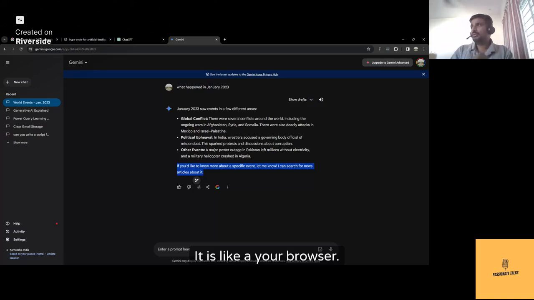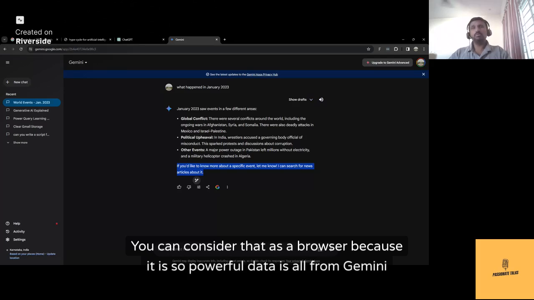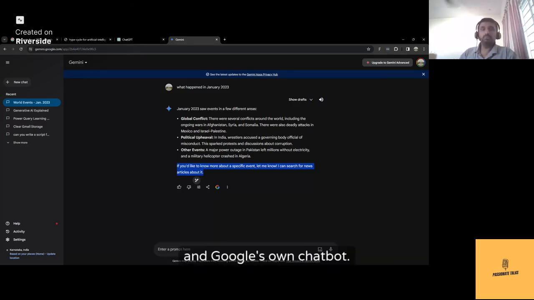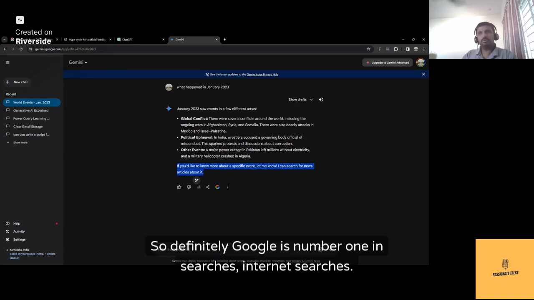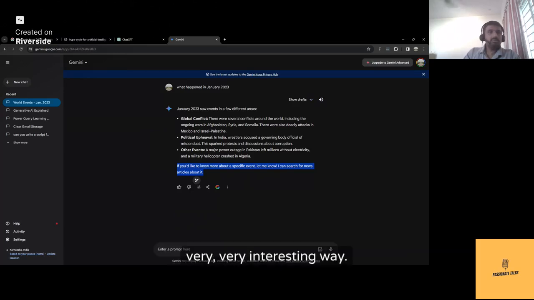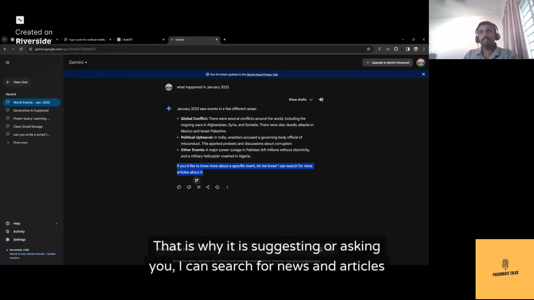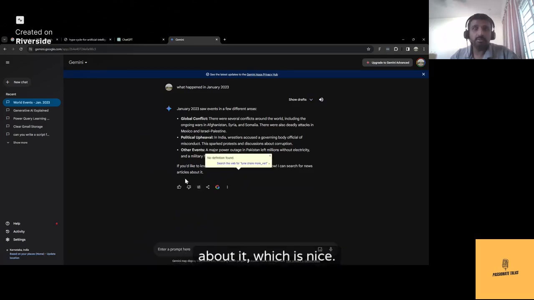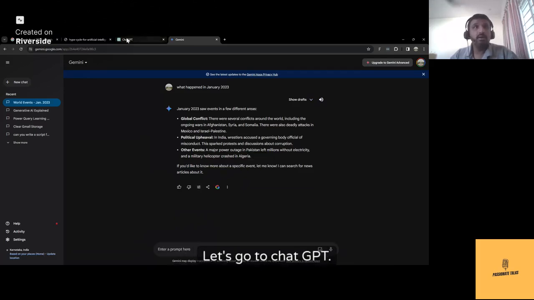It is like your browser. You can take it as a browser. You can consider that as a browser because it is so powerful. Data is all from Gemini, from Google, and Google's own chatbot. So definitely, Google is number one in internet searches. Hence, they have integrated the browsing capability as well as the data search in a very, very interesting way. That is why it is suggesting, I can search for news and articles about it, which is nice. Let's go to ChatGPT.